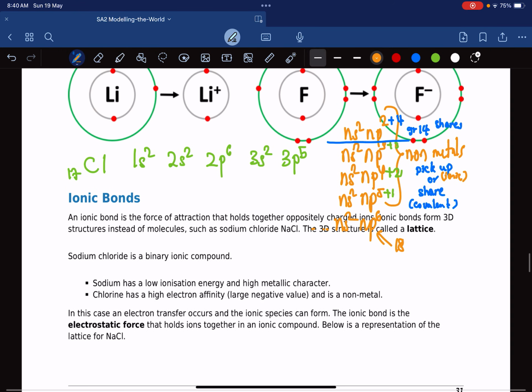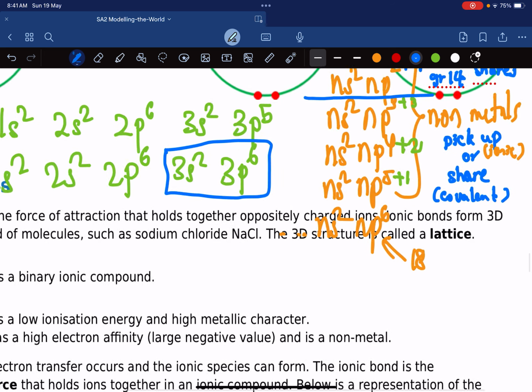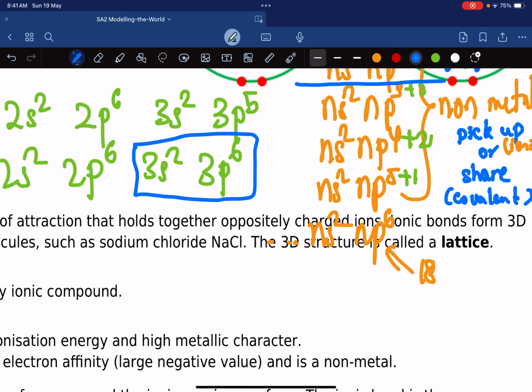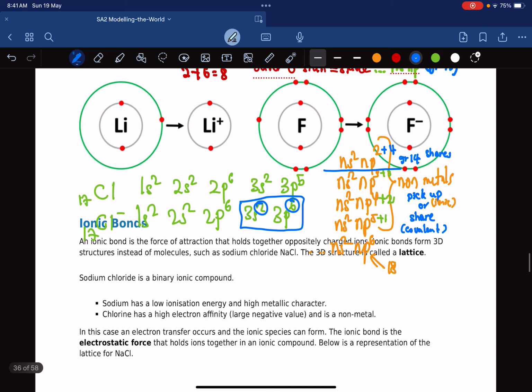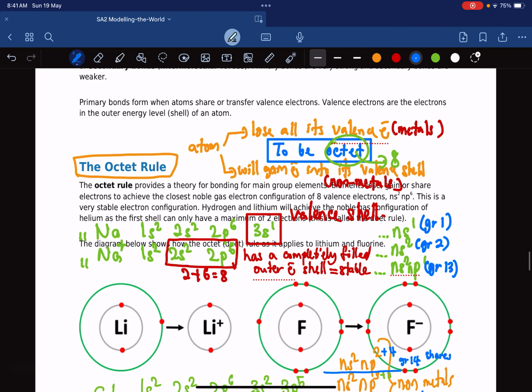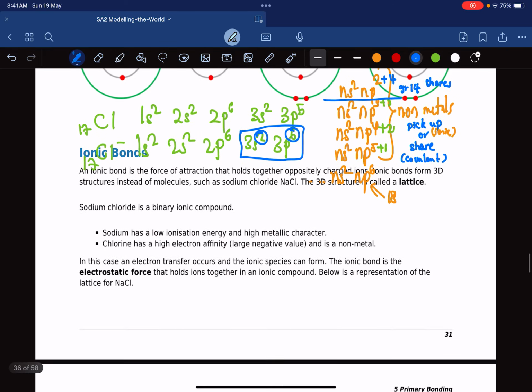So what chlorine does is chlorine ends up picking an electron up, maybe from a metal, and it becomes like this, 3p6. Okay, so now chloride is octet. So if you look at the last shell over here, this last shell now is completely 8. 2 plus 6 is 8. So it's an octet shell. Okay, so this is the whole purpose why they undergo this whole thing, to become stable, to become octet.